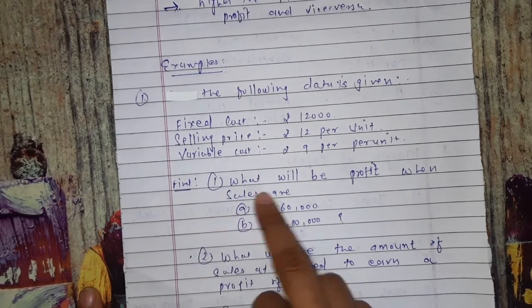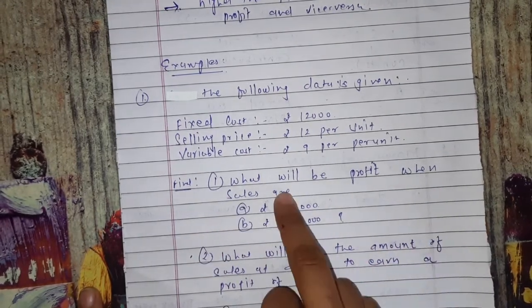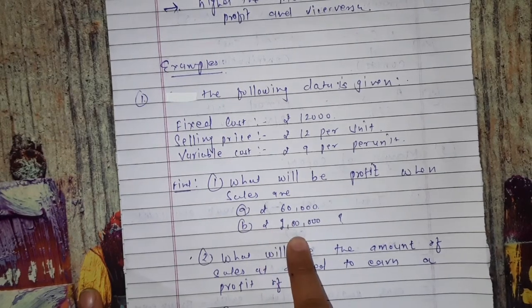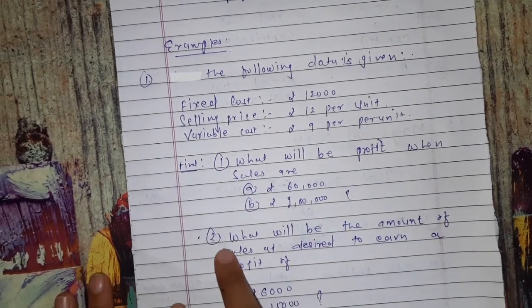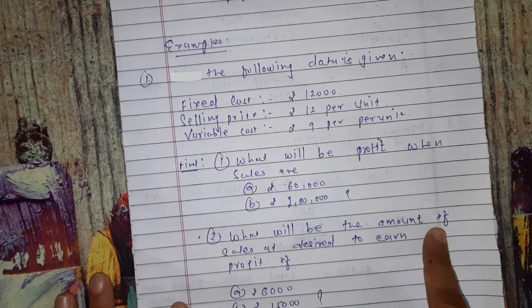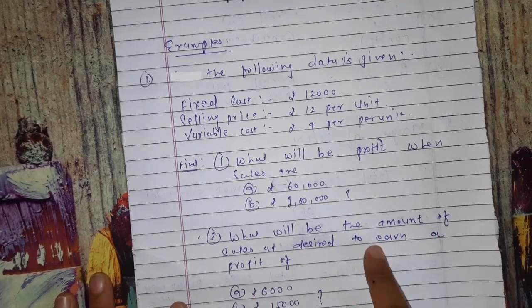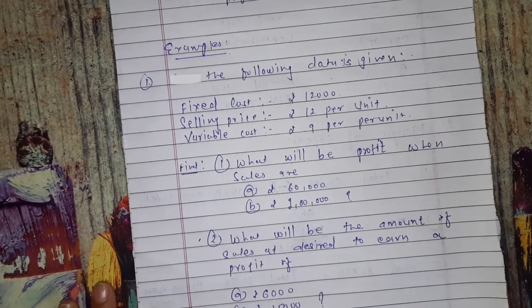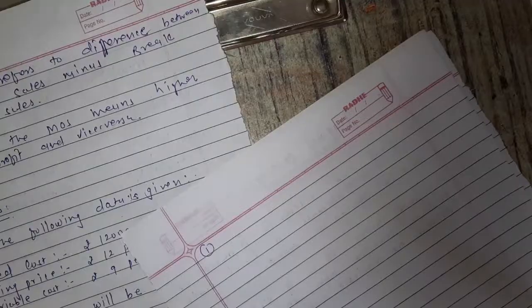Find first what will be the profit when sales are first 60,000 and second 1 lakh rupees, and second one is what will be the amount of sales desired to earn a profit of rupees 6,000 and 15,000. Okay, now we solve this question.